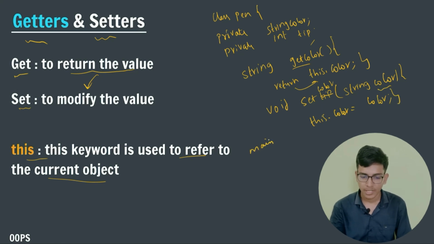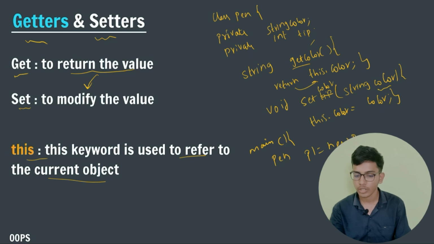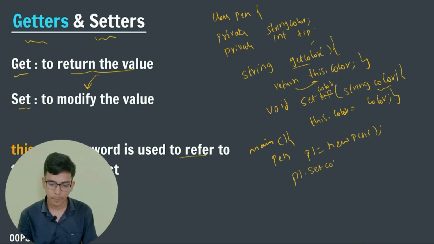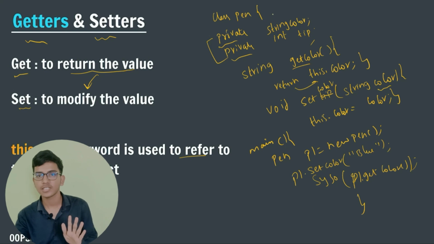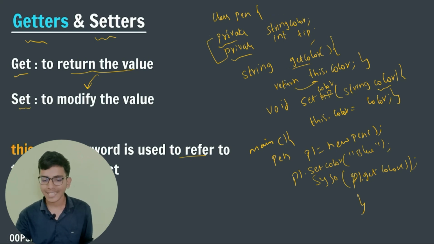And in the main program, I am creating an object, that is p1 is equal to new Pen. After that I am setting my pen color, p1 dot setColor, that is blue. After that I am printing System dot out dot print, p1 dot getColor. That's all. So here you can see that I have made the access modifiers private such that I can't directly access my string color or tip.